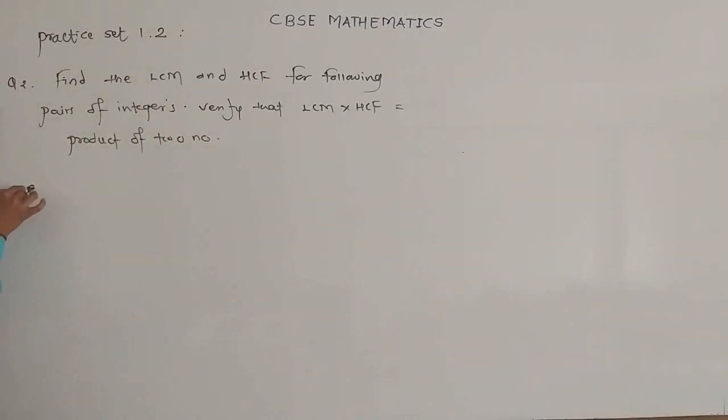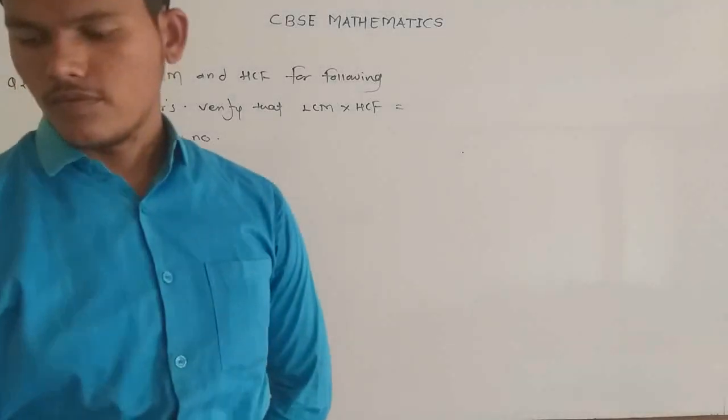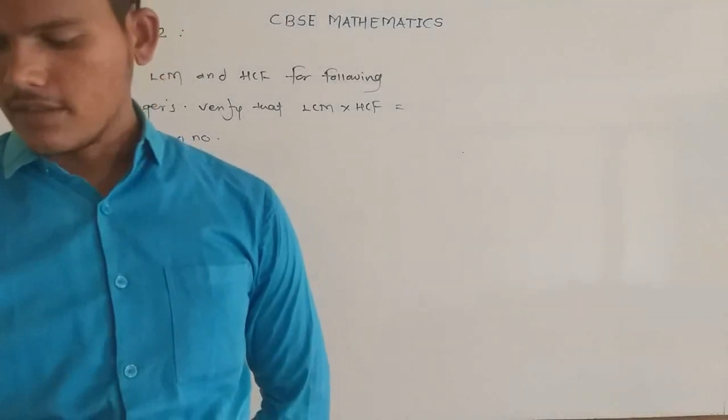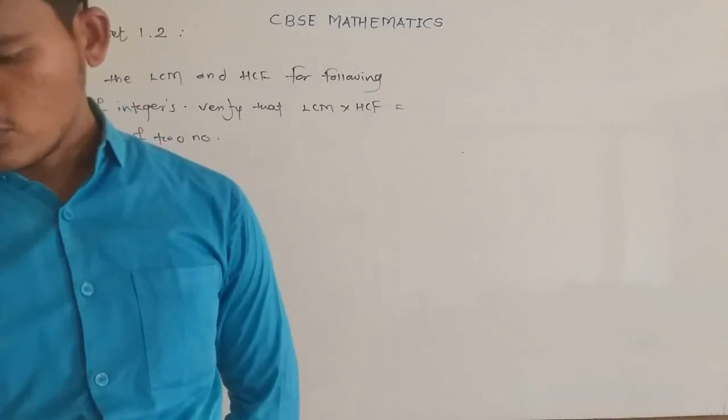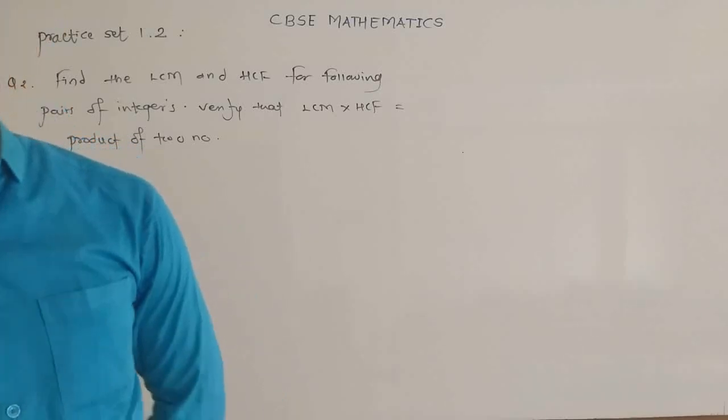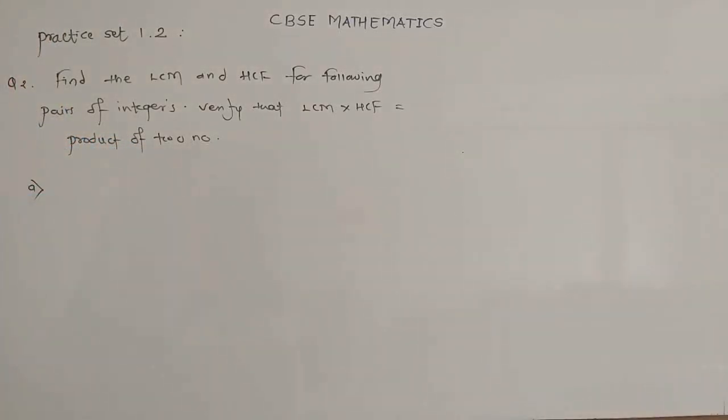Now the first question, for question number 2, is: find the HCF and the LCM of the given two numbers, that is, for 26 and 91.